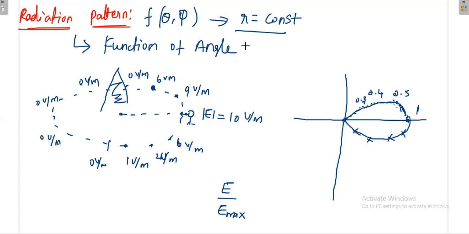Now one more thing I want to know. Now I am on the base plane. When I stand exactly at 0 degree, I am getting maximum power. When I stand at 90 degree, I am getting 0 power. Once I come this side, no power. But when I am in between 0 to 90 degree, I am getting some power.